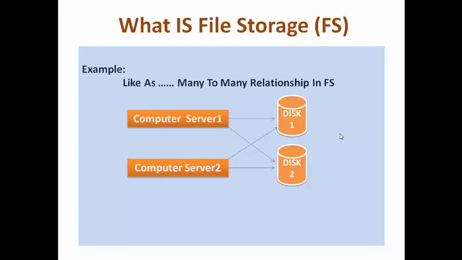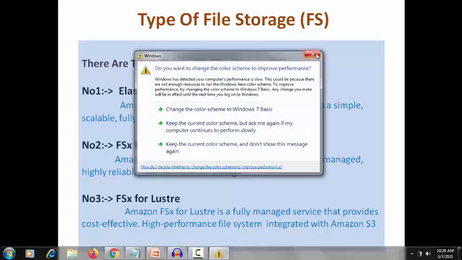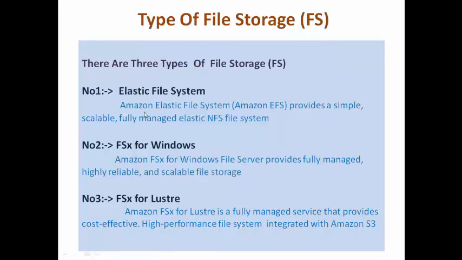Next, the types of file storage. How many types of file storage are there in AWS? There are 3 types. First is the Elastic File System, second is FSx for Windows, and third is FSx for Lustre. So first we have to understand what the Elastic File System is.